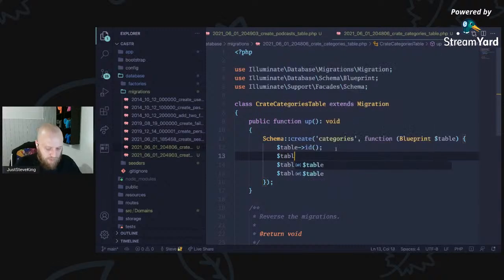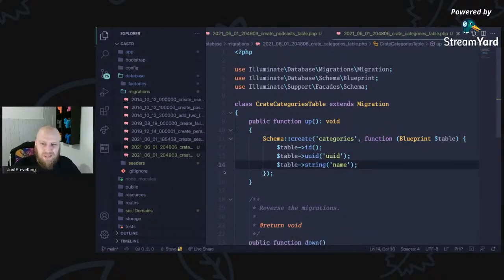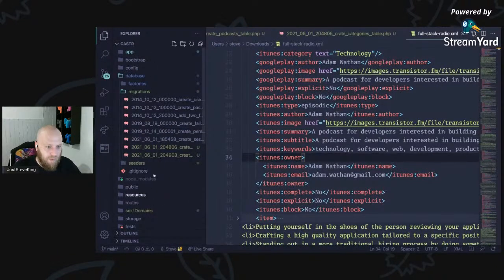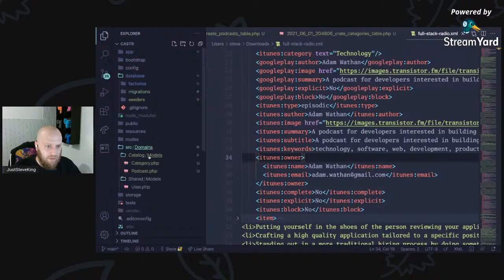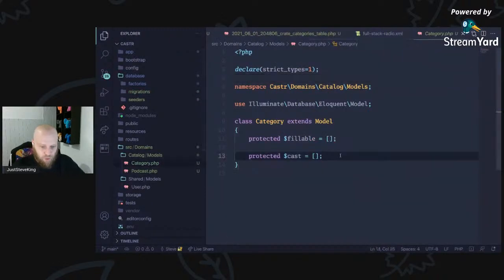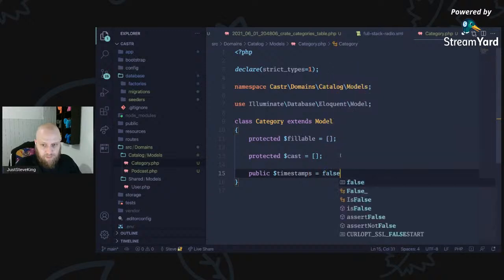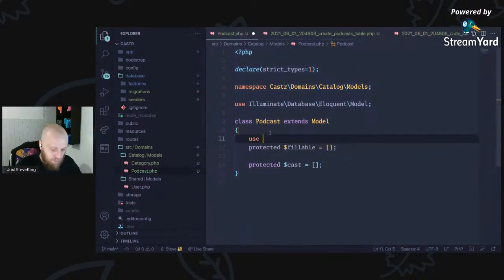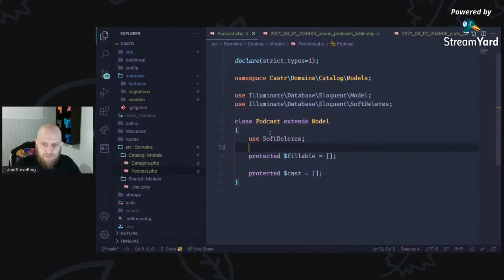We'll put a UUID on it because we might want to route it at some point. We don't need any sort of timestamps. So we can just ignore some of that, and let's come back to category, and let's make sure that we don't forget to say that public timestamps is false. Then on here, we need to tell this to use soft deletes.